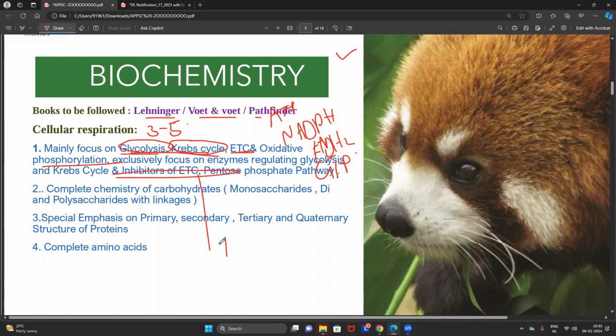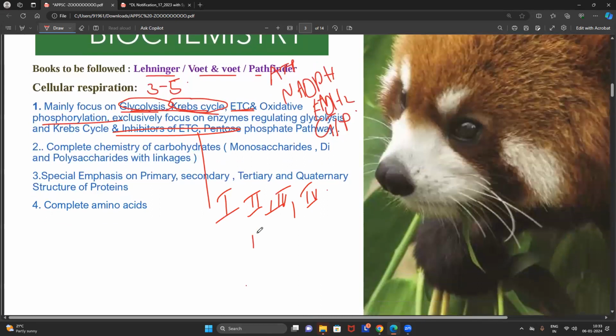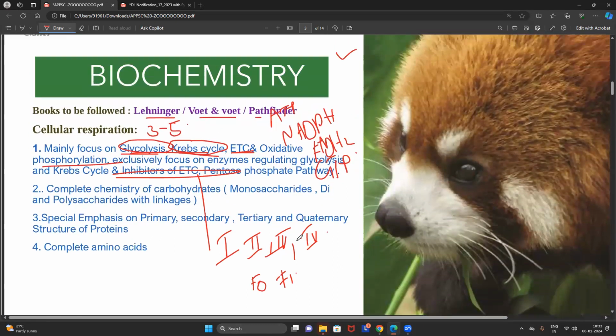So which inhibitor is blocking the first electron transport system, which is blocking the second one, which is blocking the third one, which is blocking the fourth one, which is blocking the F0 F1 complex, that is the ATP synthase enzyme. So these kind of questions they will ask more times. Anyway, we will discuss very elaborately in the classroom.